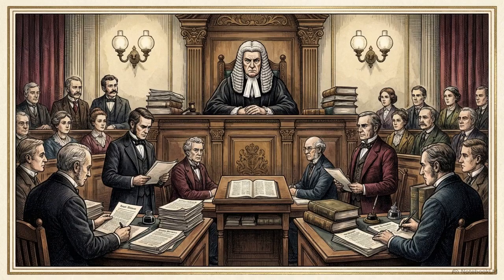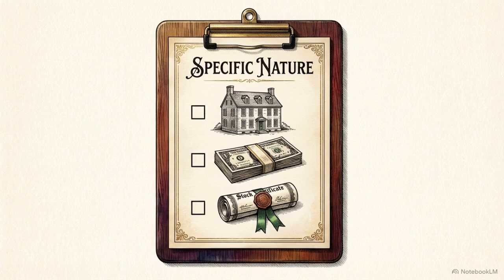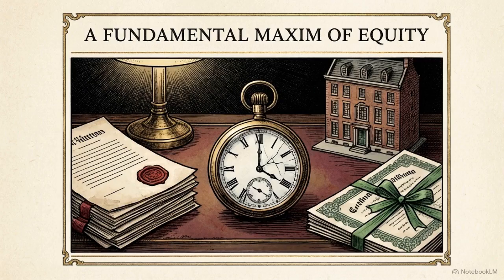In the 1862 case of Milroy v. Lord, Lord Justice Turner laid down a rigid standard. To constitute a trust, a settlor must do everything necessary to transfer the property according to the specific nature of that property. This establishes a foundational maxim of property law: equity will not perfect an imperfect gift.